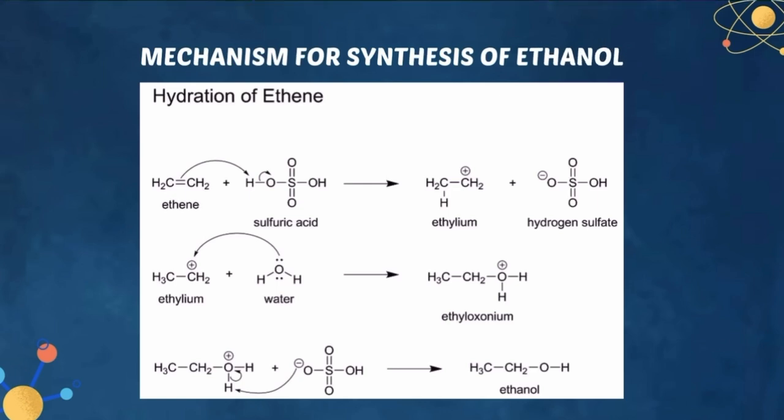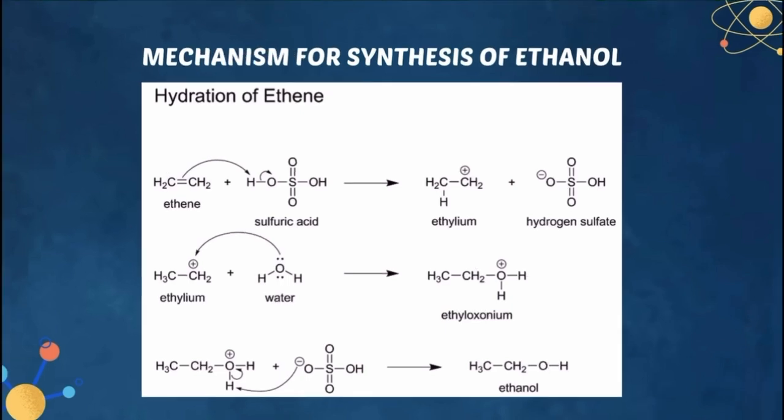Next, we go for the mechanism for synthesis of ethanol. Ethanol can be synthesized by the hydration of ethene. Ethene reacts with water, with H2SO4 sulfuric acid as a catalyst, to produce ethanol. First, the pi bond from ethene acts as a nucleophile and attacks the hydrogen atom in sulfuric acid, forming ethylium and hydrogen sulfate. Next, a lone pair from water attacks the carbocation, forming ethyloxonium. And the last process, hydrogen sulfate attacks ethyloxonium to form ethanol.